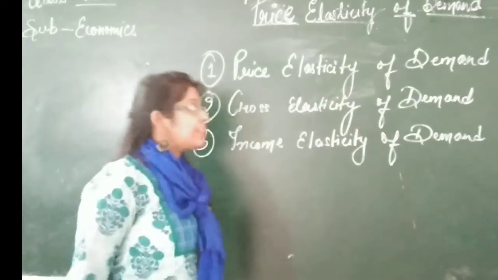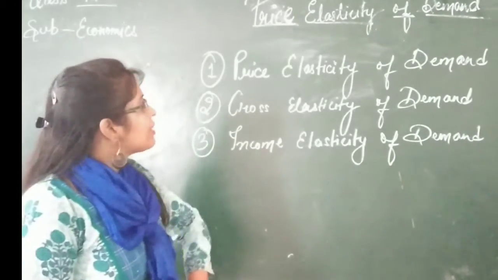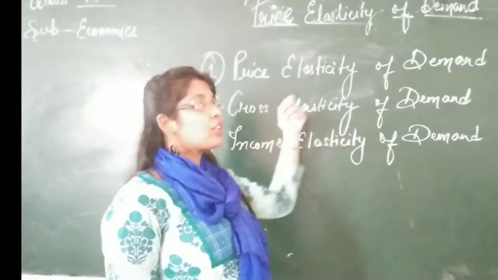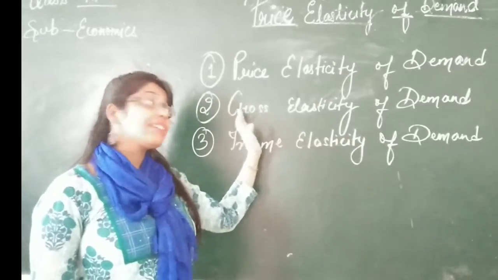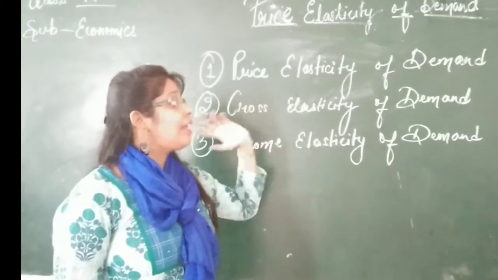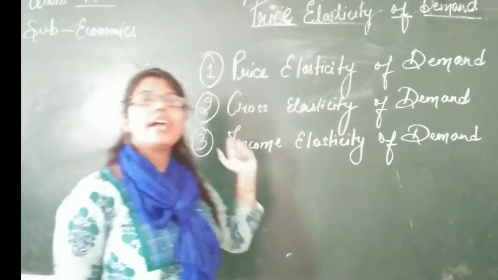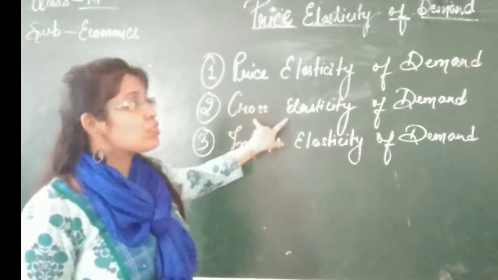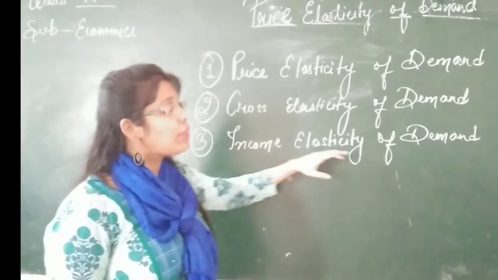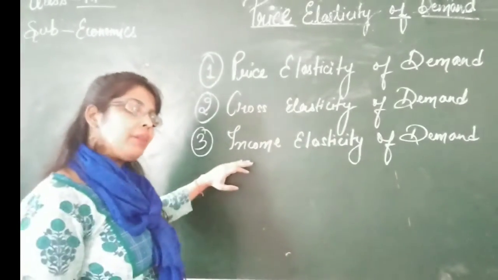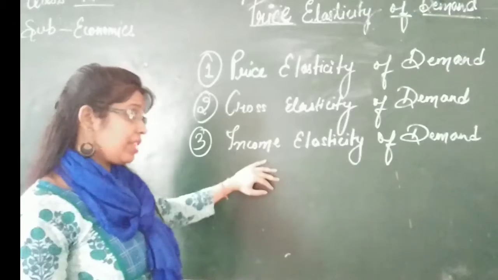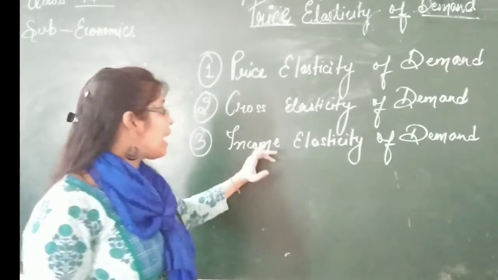Though as per the CBSE prescribed syllabus you will be studying price elasticity of demand, you should know cross elasticity of demand as well as income elasticity of demand. What is cross elasticity of demand? There are two kinds of goods, substitute and complementary. What are their effects on demand? When we see the elasticity of demand in terms of substitute goods and complementary goods, that is called cross elasticity of demand. Now income, you all know the meaning of income. When demand is affected by income, that is called income elasticity of demand. So the relation between income and demand is basically told as income elasticity of demand.